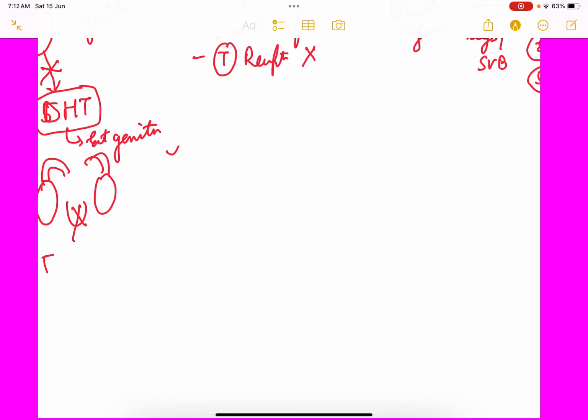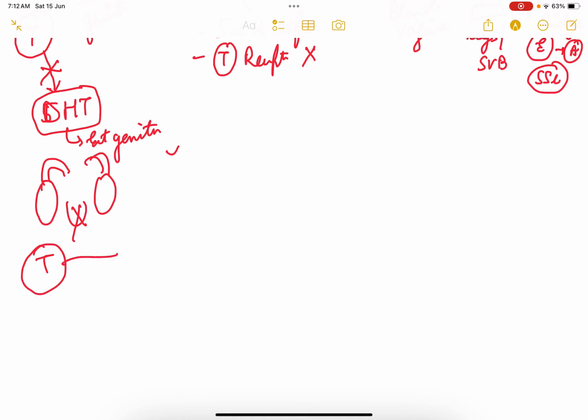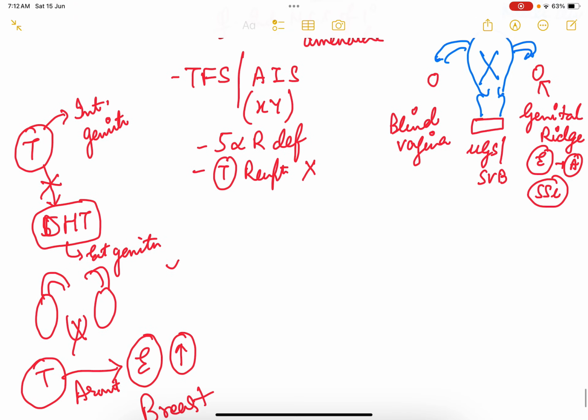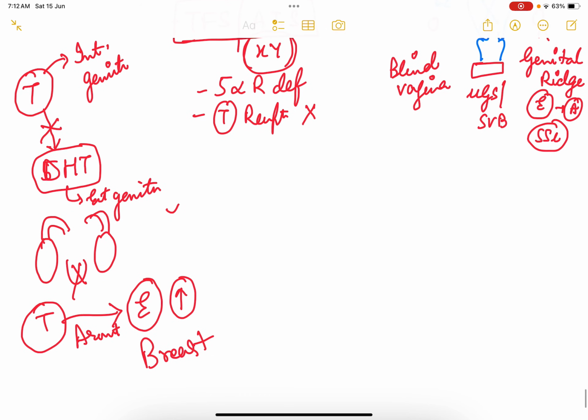Also टेस्टोस्टेरोन ज़्यादा होने के कारण क्या हो जाएगा, testosterone will get converted to estrogen by the effect of aromatase enzyme. So estrogen level will increase in the body, and so breast development will occur. So see, finally the testicular feminization syndrome या androgen insensitivity syndrome वाले जो individuals है, they are males, but since